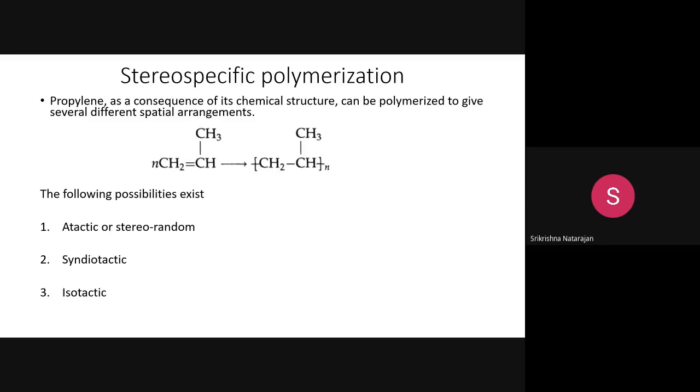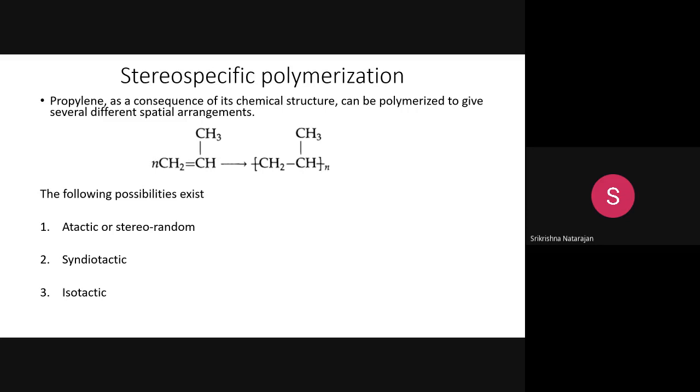So here, before going into the manufacturing part, stereo-specific polymerization is important to understand. Because of its chemical structure, when propylene is polymerized to obtain polypropylene, it can lead to different spatial arrangements. The arrangement of the structure will be in a different form. So there are three different possibilities that exist.